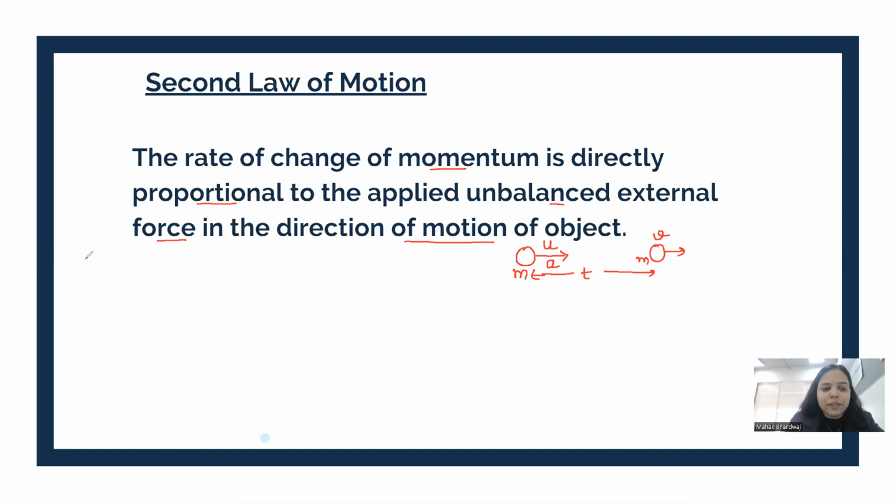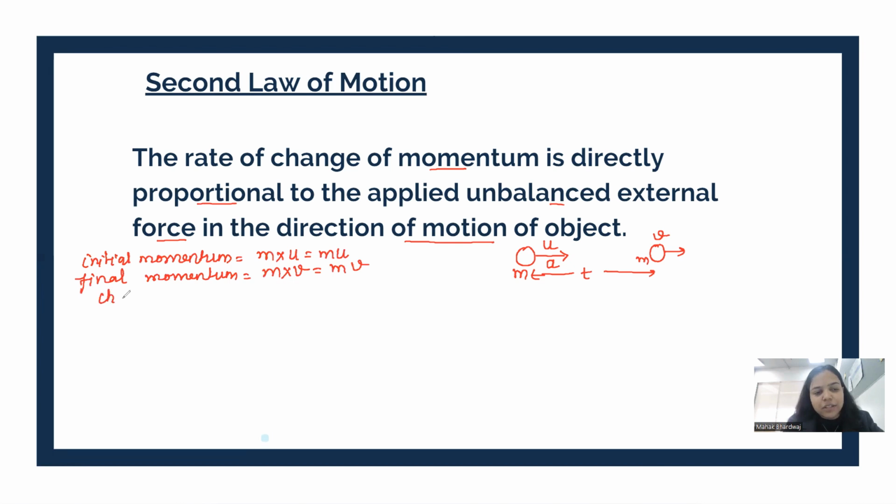Okay, so what would be the initial momentum here? Initial momentum would be initial mass into initial velocity, which would be m into u. What would be the final momentum? Final momentum would be mass into final velocity, because mass is not changing here, mass is constant. So final momentum would be m into v.